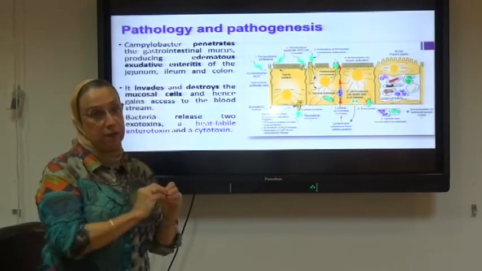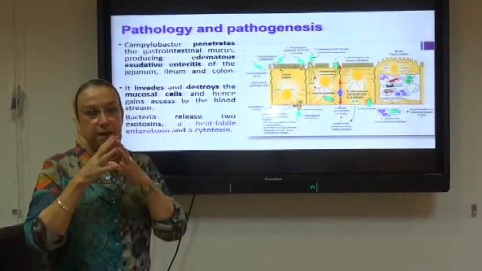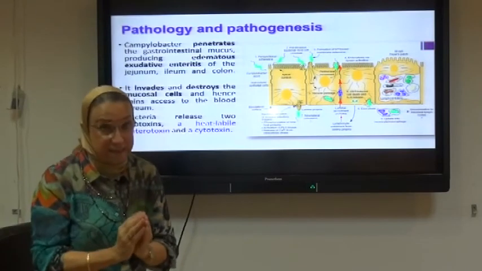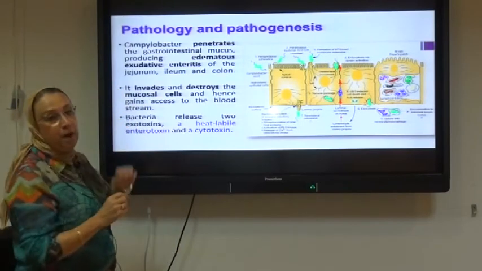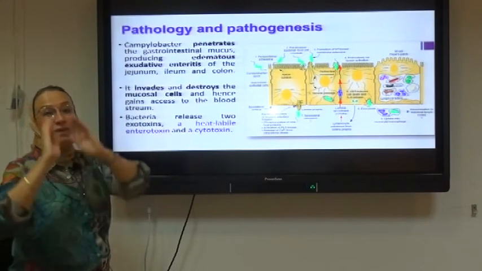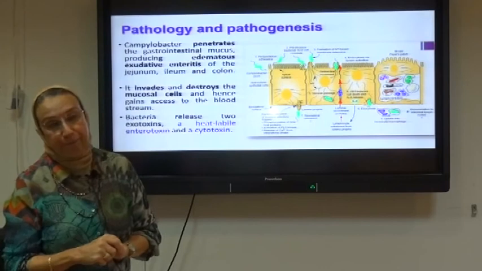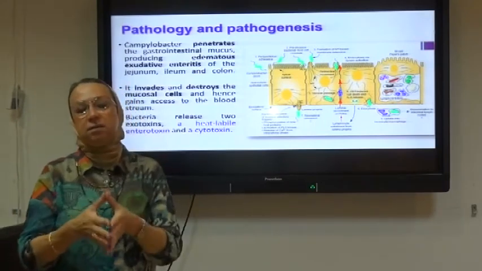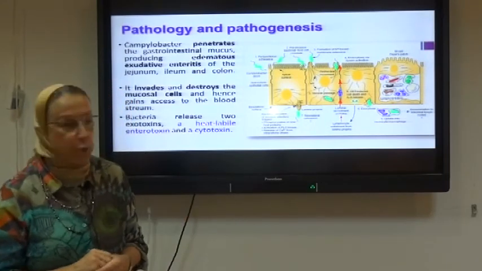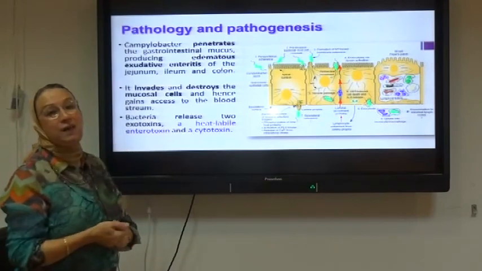عكس اللي قلناه في الشيجيلوزس. Shigella or shigellosis, the Shigella are limited to the intestines, while the Campylobacter can pass to the bloodstream after tissue destruction. And the various factors here اللي بيخلي تقدر تعمل disease, mainly toxins, exotoxins, whether enterotoxin or cytotoxin.